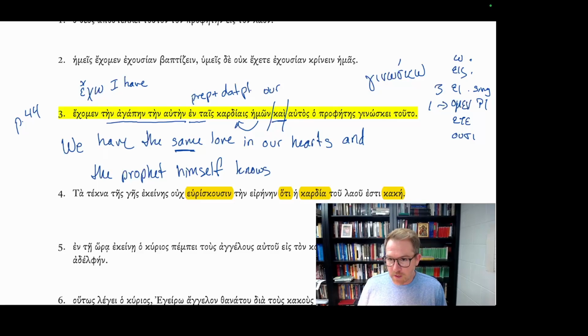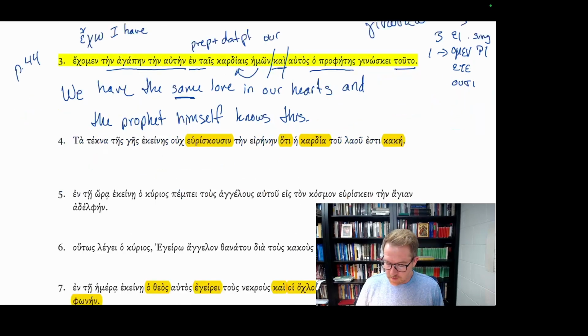Then we're looking for a direct object, tuta, and this is the demonstrative pronoun, the near demonstrative pronoun, this, in the accusative neuter. Tuta could be in the nominative, but it's not in this case because we have a good nominative noun, ha prophetes. So context is telling us that tuta must be the accusative. Together, this sentence reads, we have the same love in our hearts, and the prophet himself knows this.